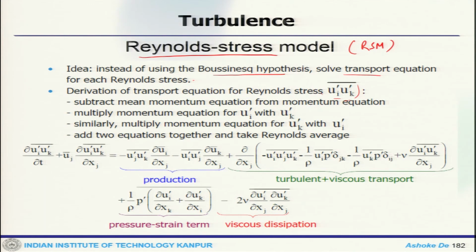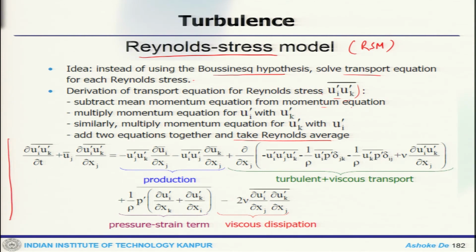And how do you obtain that equation? You subtract the mean momentum equation from the momentum equation, multiply the momentum equation for ui prime with uk prime, similarly multiply the momentum equation for uk prime with ui prime, add the two equations together, and once you take the Reynolds average, this is what you get.